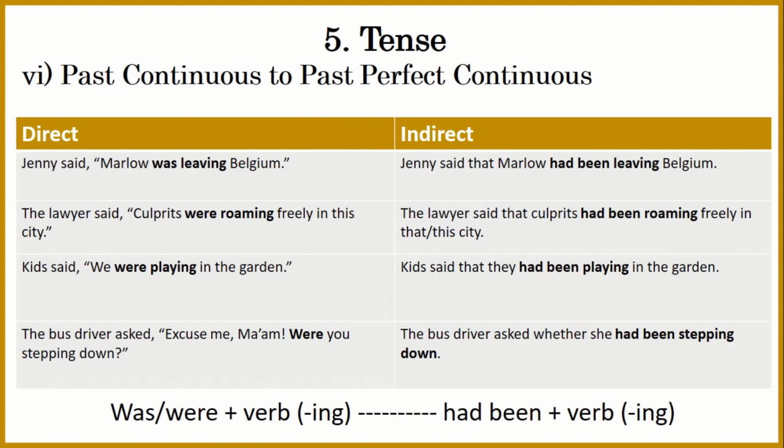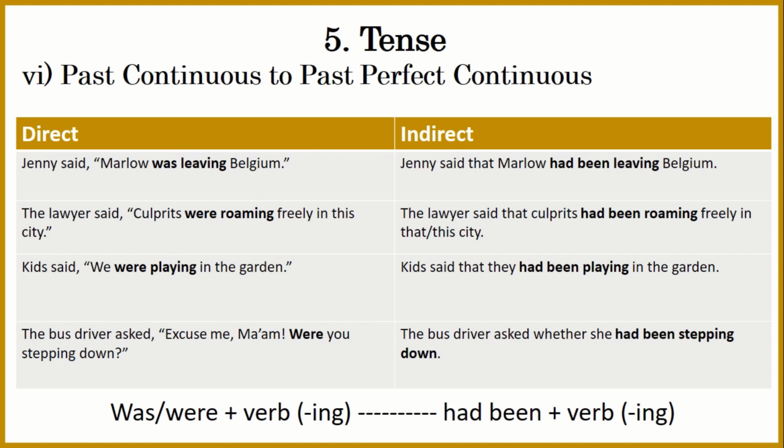Sixth is past continuous to past perfect continuous. Okay, you can see a simple thing: if anything is in present, it is supposed to be in past. If anything is in the past, it is supposed to be in past perfect. So this is a kind of a general point, but maybe it may be easy for you to remember it.